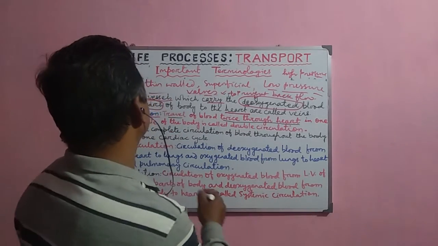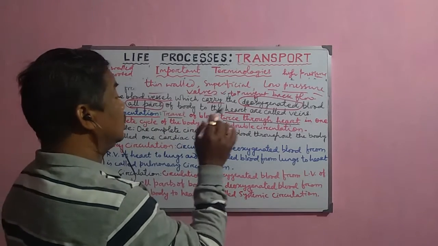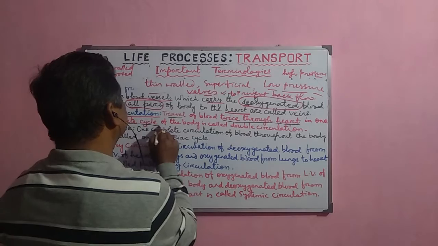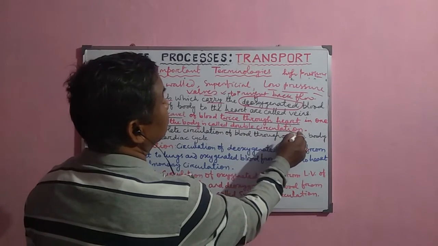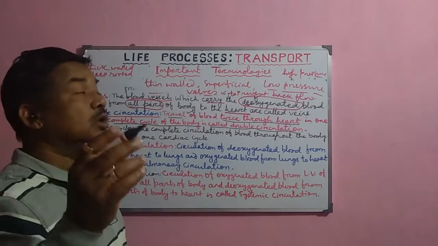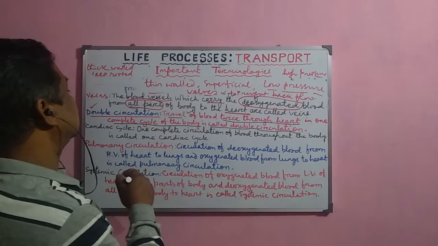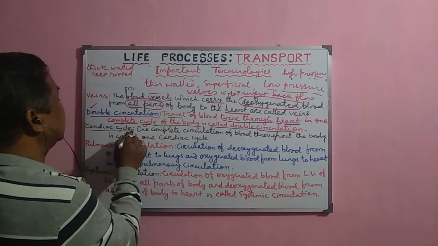So that is why it is called double circulation. Because when one complete cycle occurs in the human being, it travels twice through the heart. Now, what is the cardiac cycle?